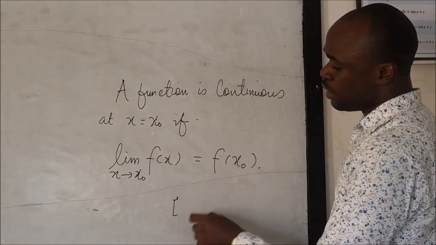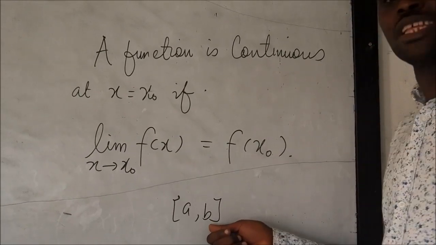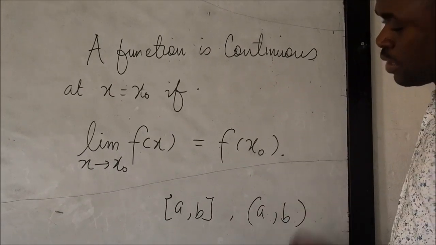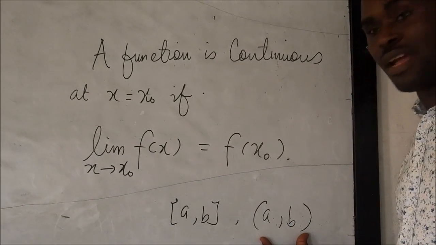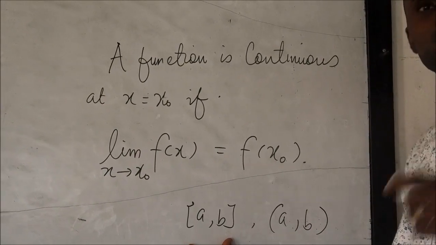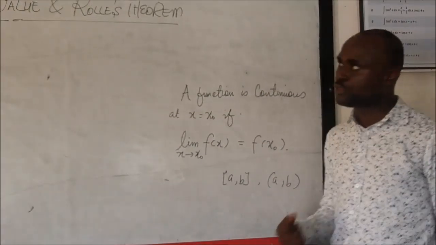But if a function is continuous from A to B, we can say that it's continuous in a closed interval. Or if it is in this, we can say it's continuous in an open interval. This is an open interval excluding A and B, and this is a closed interval including A and B. So with that understanding, let me explain the mean value theorem.